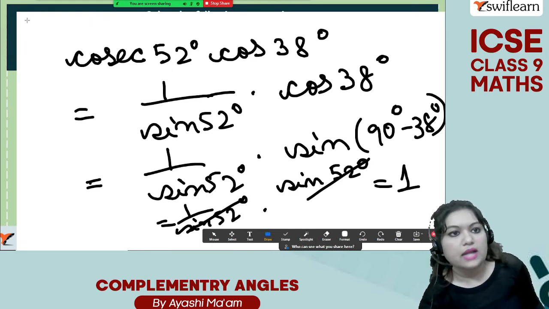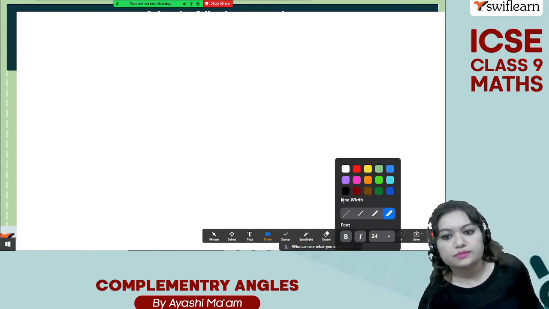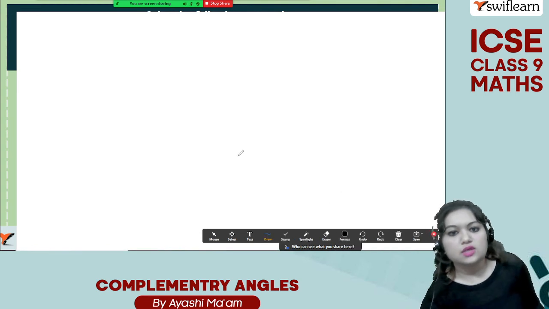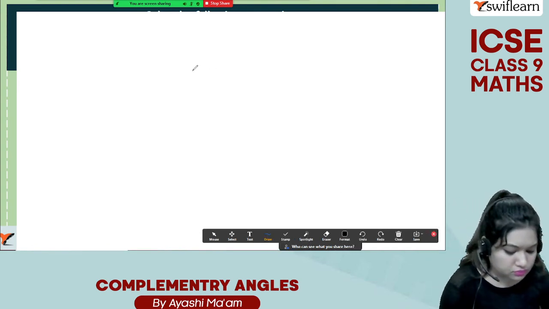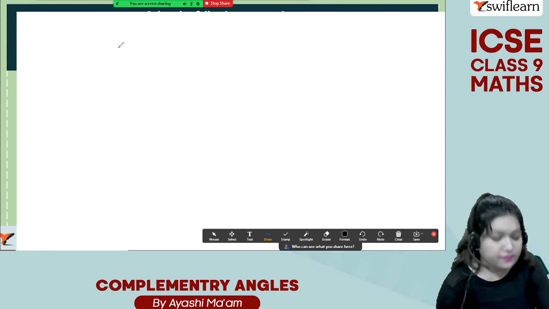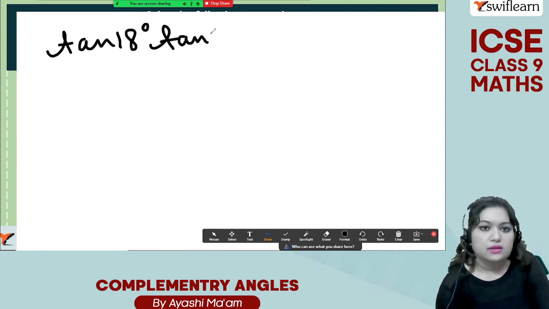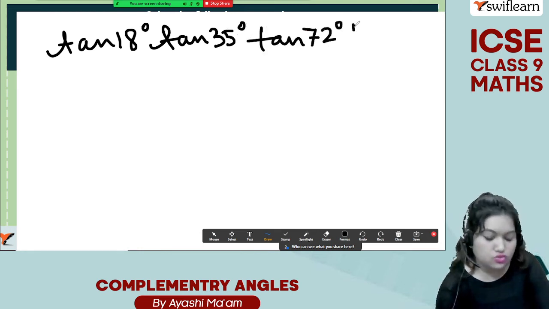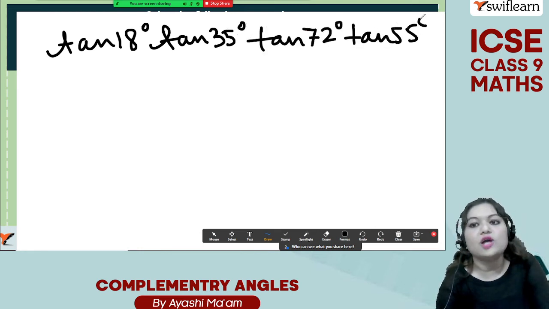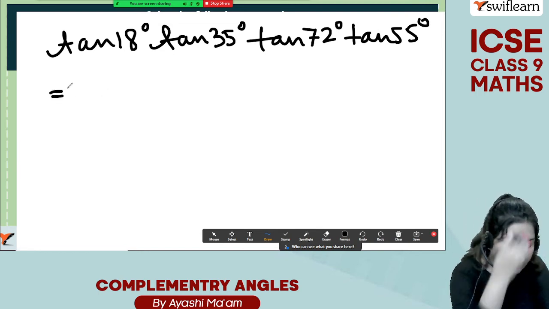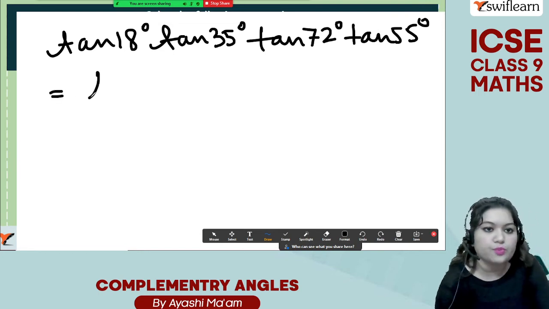Okay. Now let's solve the denominator. In the denominator, we have tan 18, tan 35, tan 72, tan 55. We already solved a problem like this, right? We converted into cot, then took the reciprocals.